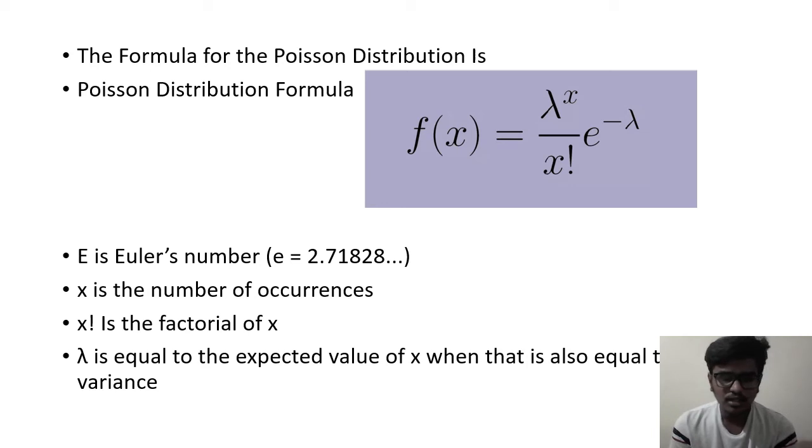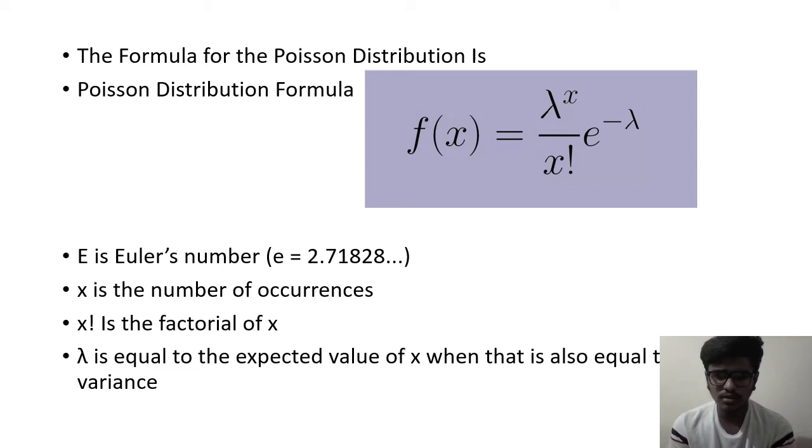Here e is Euler's number, approximately 2.718, x is the number of occurrences, x factorial is the factorial of x, and lambda is the expected value of x, which is equal to the variance. So this is about the formula of the Poisson distribution.